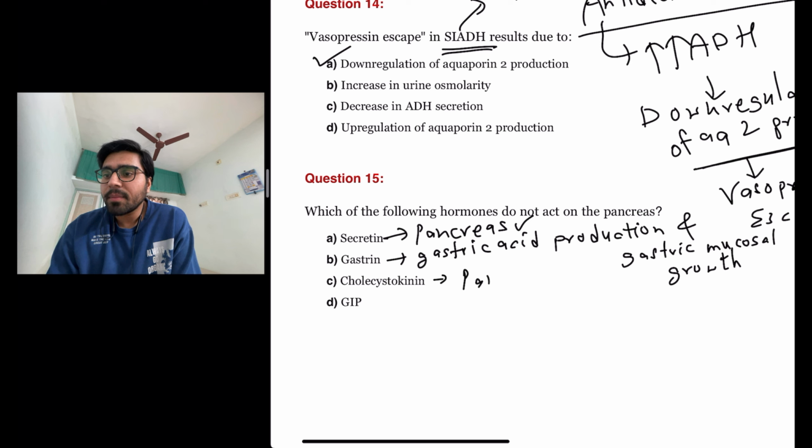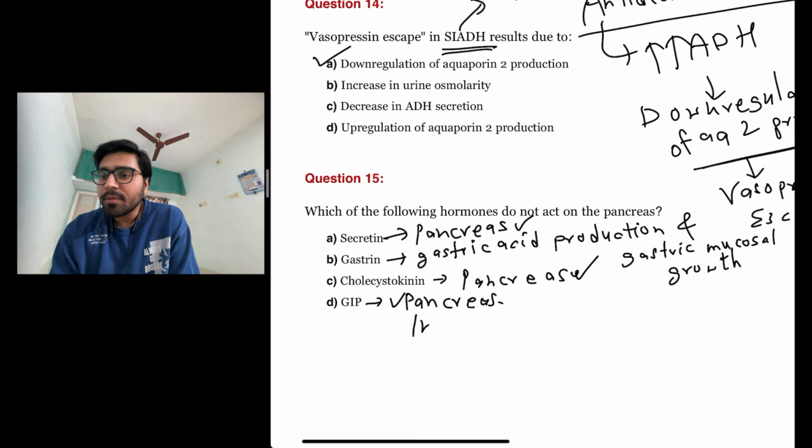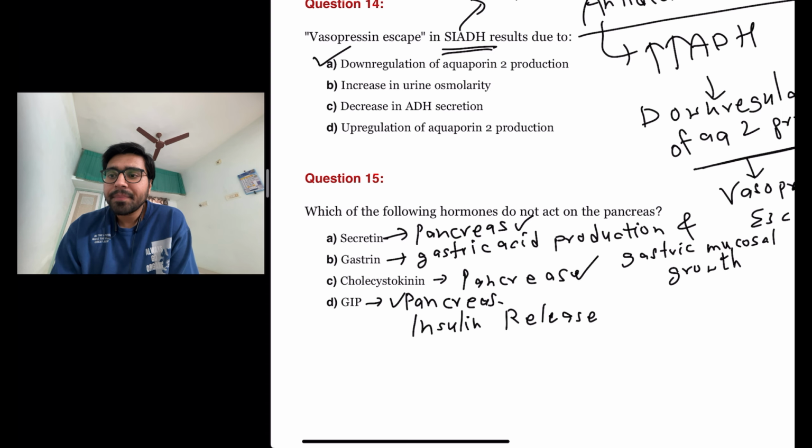Cholecystokinin, yes, it acts on pancreas. It increases the duct movements. Gastric inhibitory peptide, yes, it acts on the pancreas because it stimulates insulin release in the pancreas. Okay, so the answer here is B, gastrin.